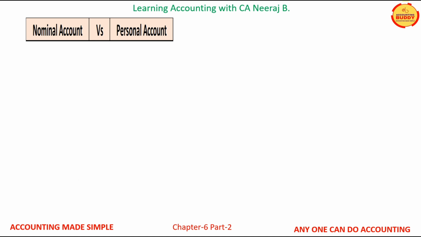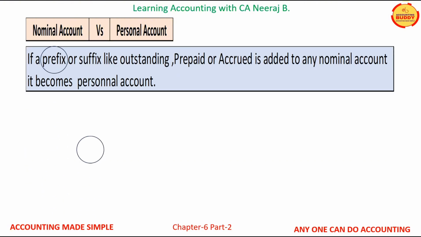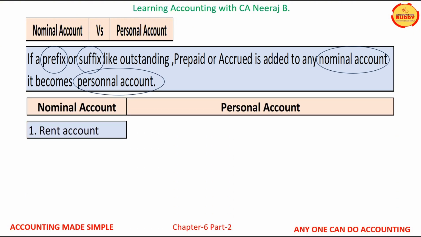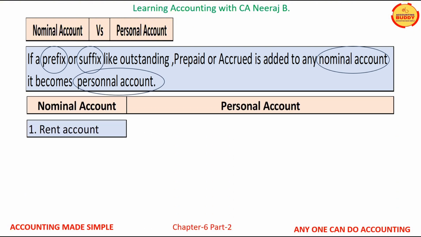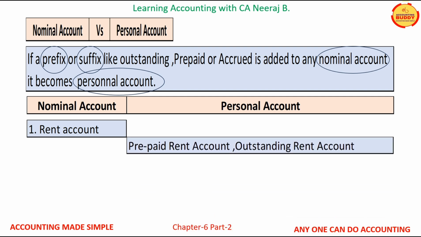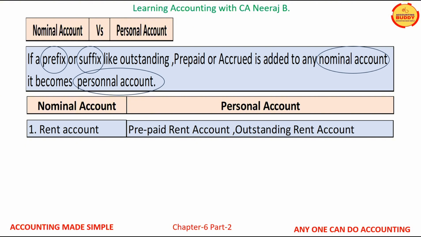In this slide, let us understand the link between the nominal accounts and the representative personal accounts. If a prefix or a suffix like outstanding, prepaid, or accrued is added to any nominal account, it becomes a representative personal account. Let us understand this with an example. For rent account, which is a nominal account, if a prefix like prepaid or outstanding is added, then the prepaid rent account and outstanding rent account will become personal accounts.